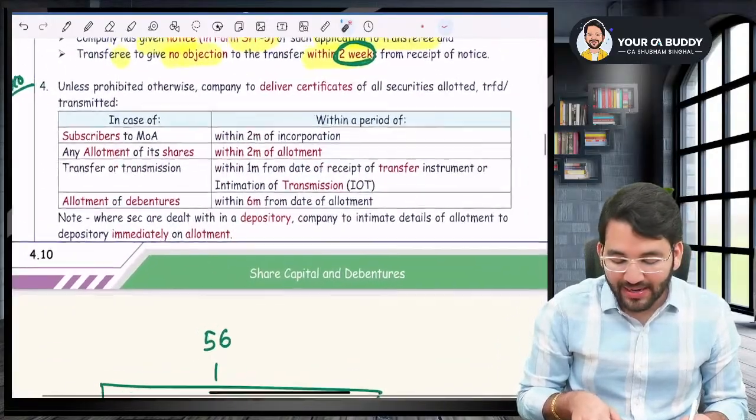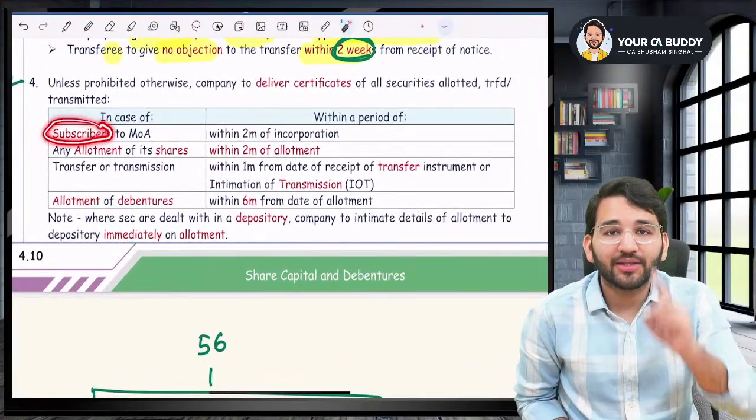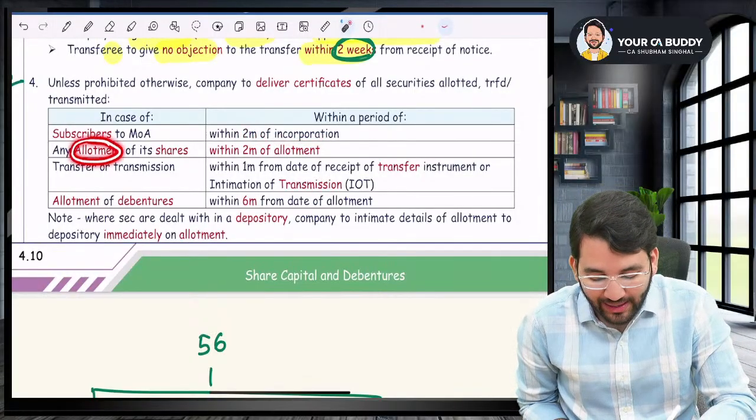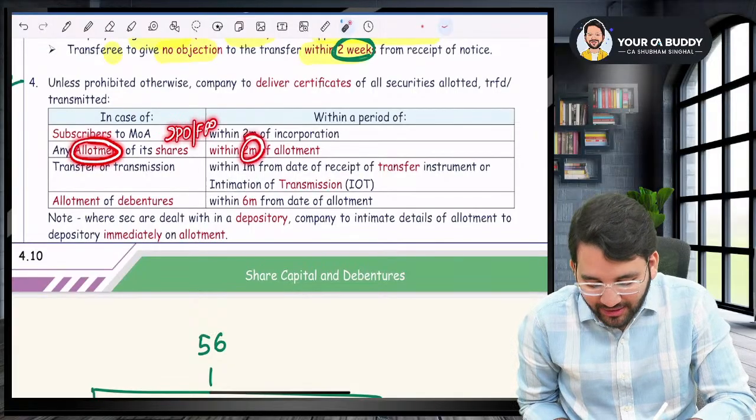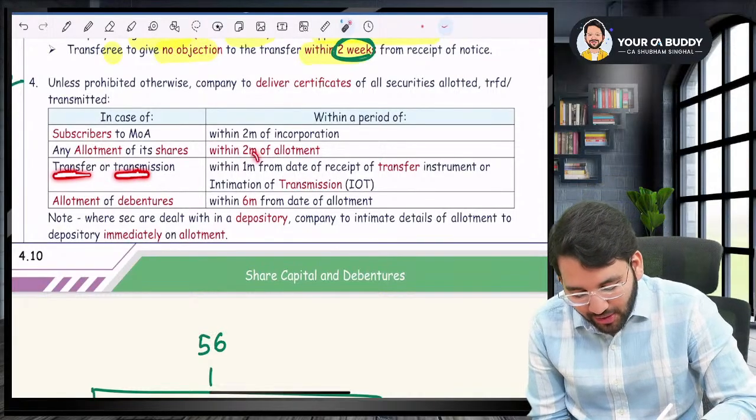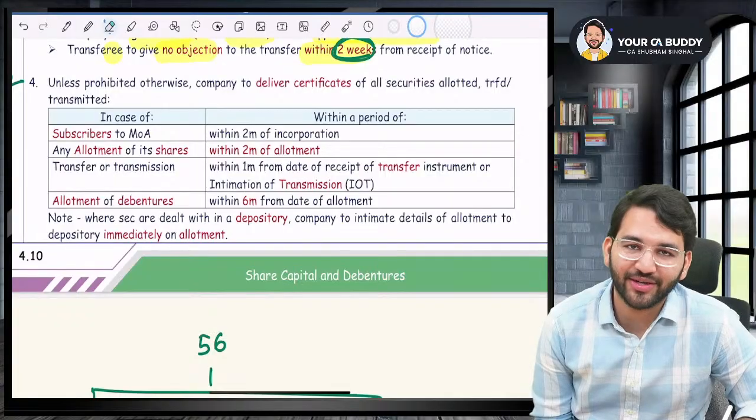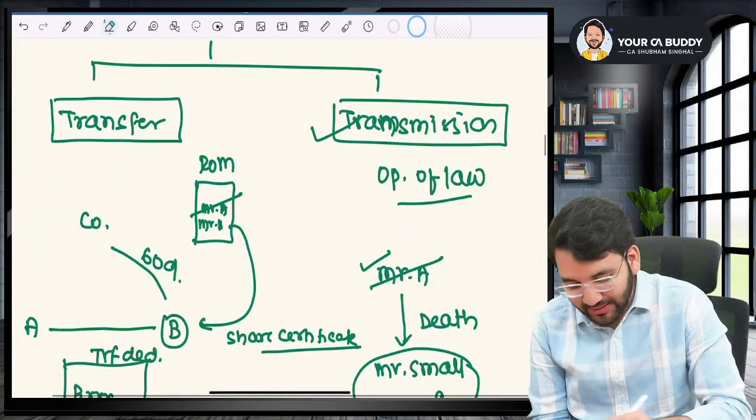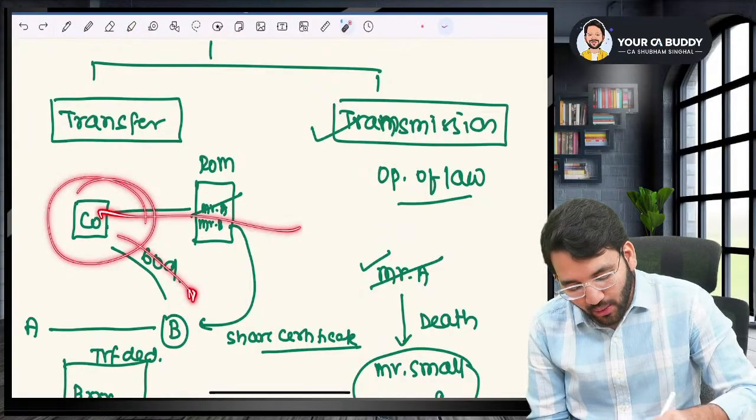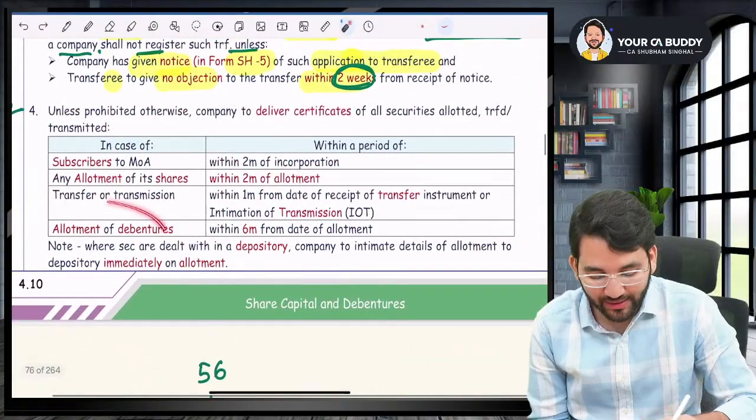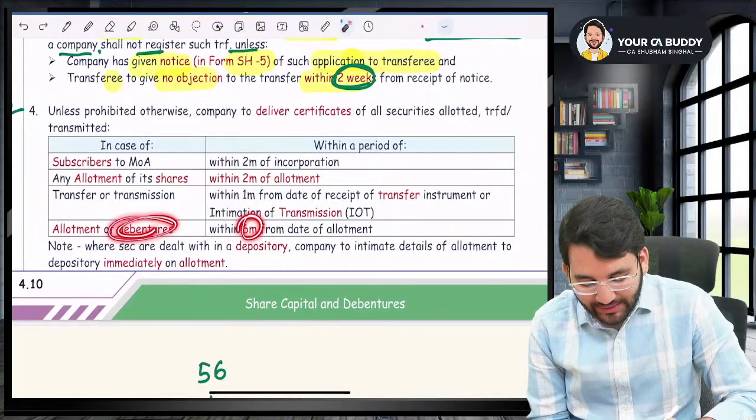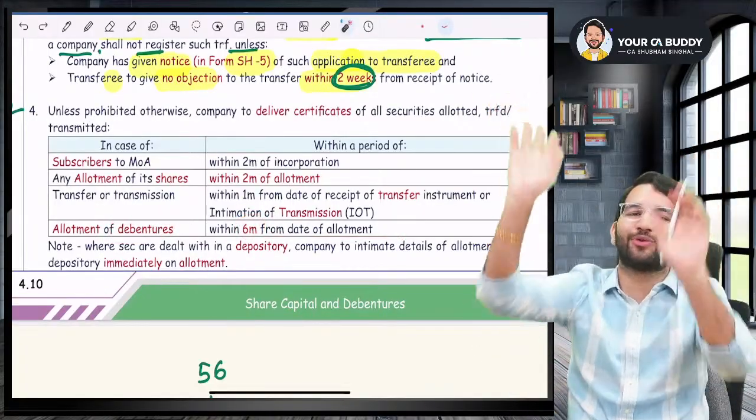The law says, if you're a subscriber to the memorandum, that is your first time as shareholder, you'll get it within 2 months of incorporation. If it is a case of allotment, like for example IPO, FPO, etc., you'll still get it within 2 months of allotment. But if it is a case of transfer or transmission, you'll get it within 1 month of receipt of such deed. So whenever the company receives this deed, within 1 month they will have to give it. Only in case of transfer and transmission. So generally it is 2 months, but for transfer it is 1 month. And for debentures, it is 6 months from the date of allotment. In debentures it is very slow.